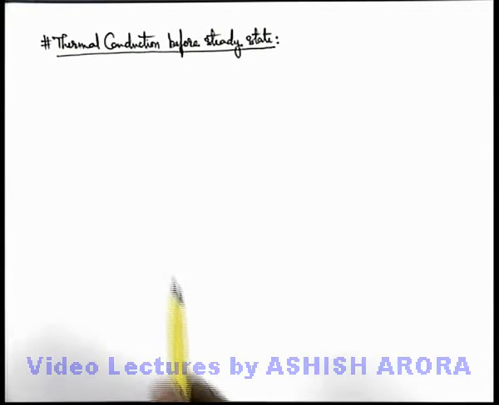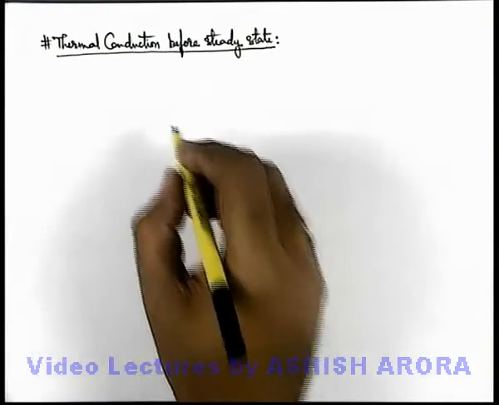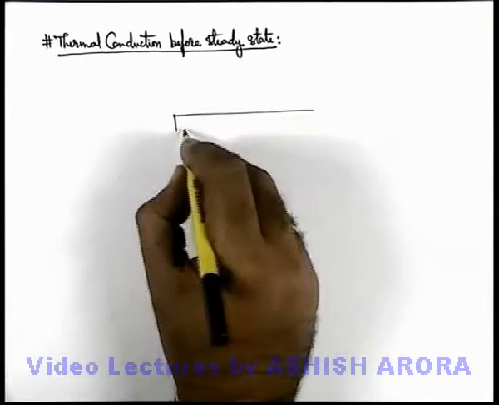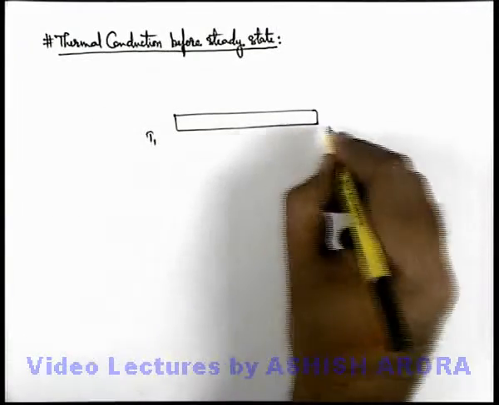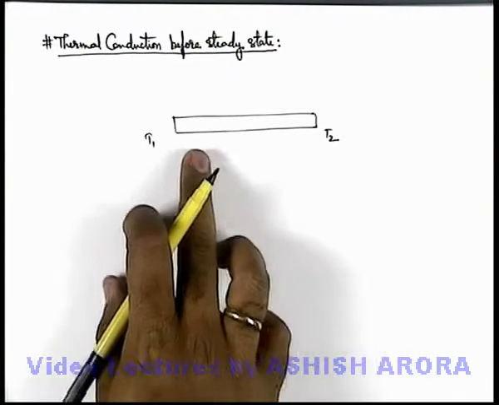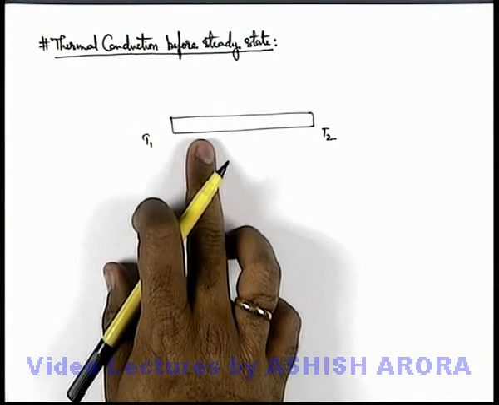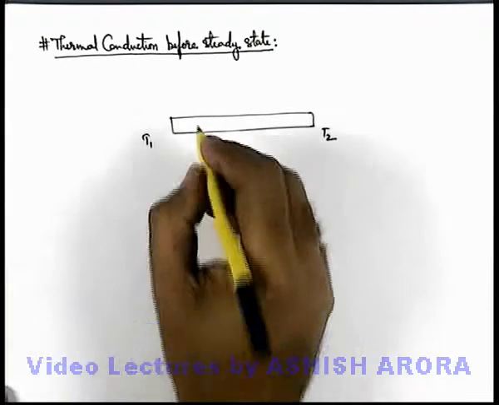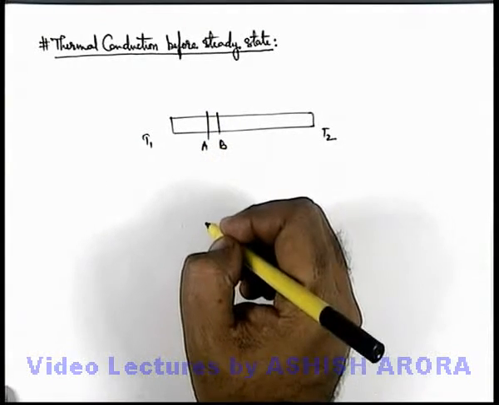Let us now discuss the concept of thermal conduction before steady state. When we talk about a material of which the two ends are at different temperatures, T1 and T2, and the rod is also at different temperature, then we have discussed that it takes some time before the rod will be in a steady state. Then in this situation, when we consider a small segment AB in the rod, and say